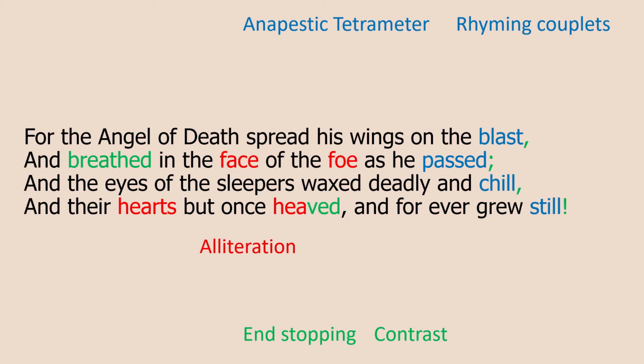Moving on to stanza 3, this is when the angel of death arrives. For the angel of death spread his wings on the blast. So what you want to know is angel and death is capitalized, so that's creating a proper noun. So it's saying that this angel is a person. The angel of death spread his wings on the blast and breathed in the face of the foe as he passed. And the eyes of the sleepers waxed deadly and chill, and their hearts but once heaved and forever grew still.